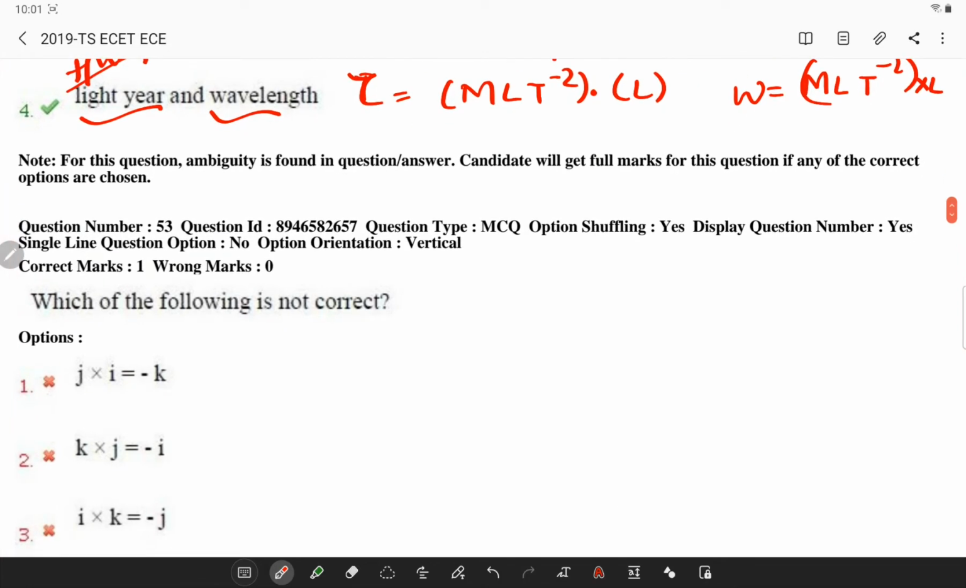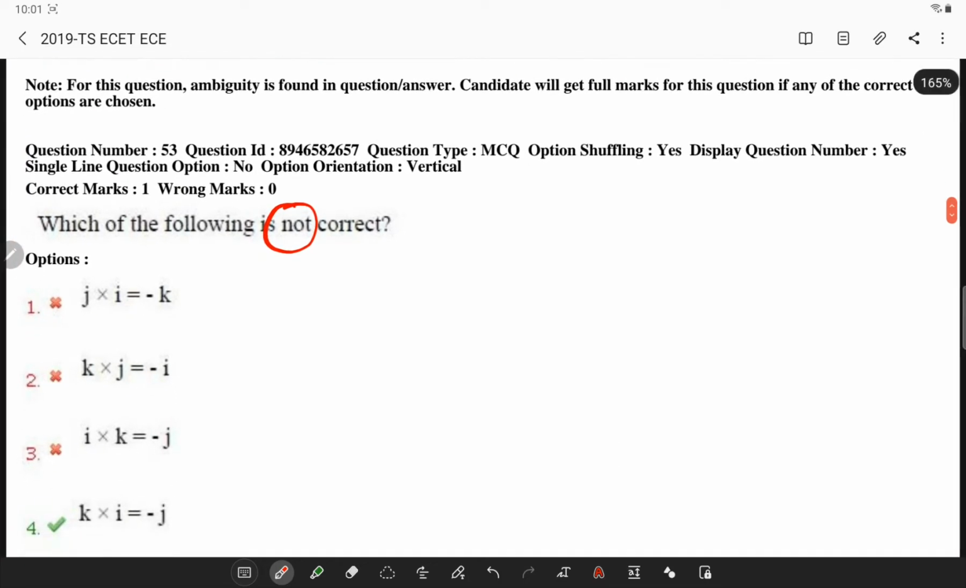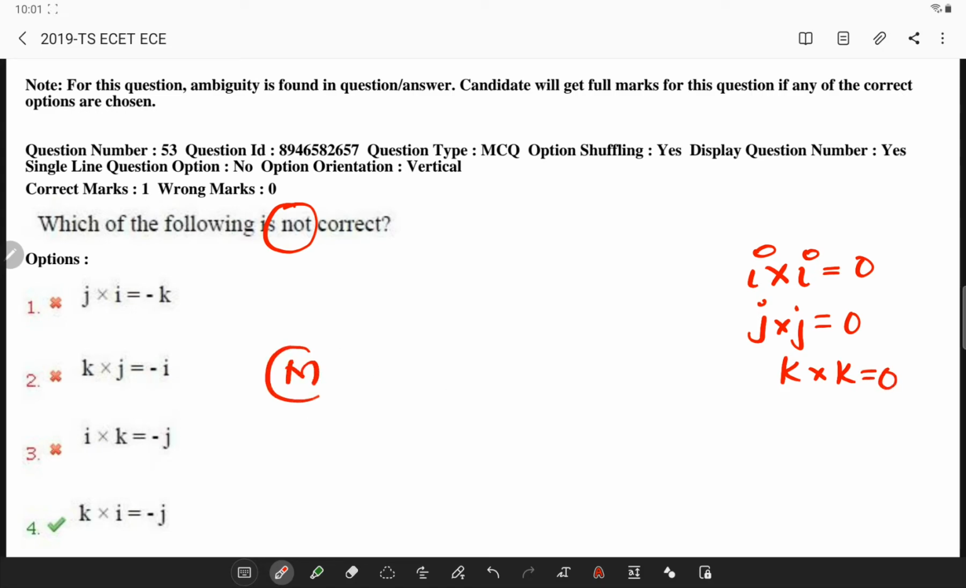Next, which of the following is not correct, which means the others are correct? So basically the cross product of the same vector, i cross i is equal to 0, j cross j is equal to 0, and k cross k is equal to 0. Now multiplying in the same direction gives a positive sign, and multiplying in the opposite direction will give a negative sign.